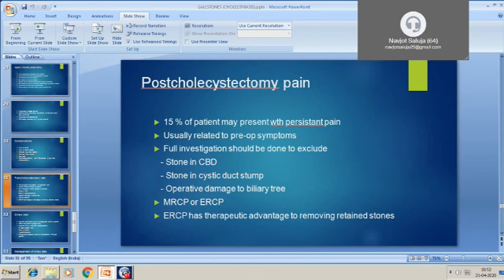Post cholecystectomy pain is present in 15% of patients, usually related to pre-op symptoms. So full investigation should be done to exclude stone in the CBD, stone in the cystic duct stump, and operative damage to the bile duct. For this, MRCP or ERCP is done. Last time we discussed MRCP, magnetic resonance cholangiopancreatography, and ERCP is endoscopic retrograde cholangiopancreatography. The advantage of ERCP is that if there are retained stones, we can remove them through ERCP.